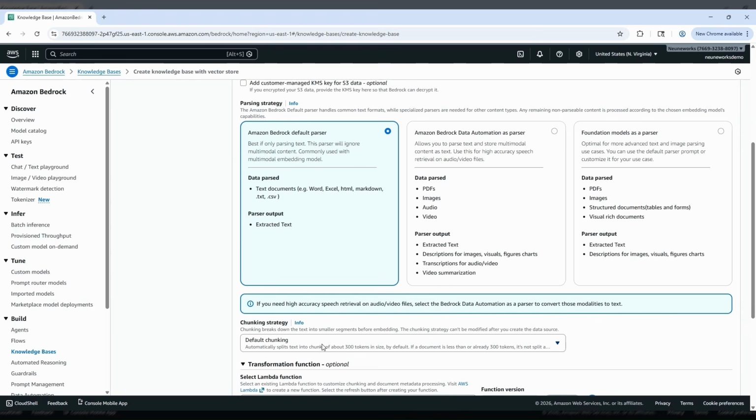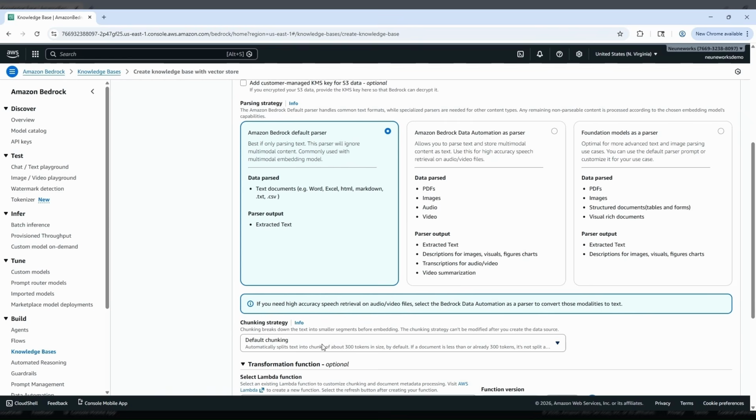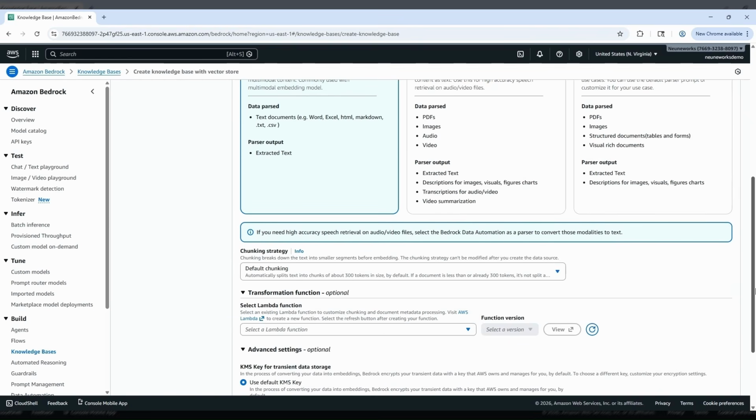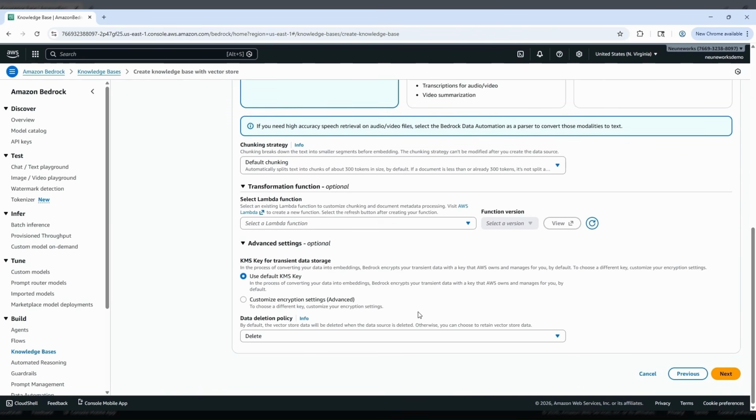In the chunking strategy, there are various chunking strategies. For now, we leave it as the default chunking strategy. In the transformation function, if we have any Lambda function that transforms our input data, then we can use it. For now, we don't have any Lambda function, so let's skip it. And in the advanced section, if we have any KMS-based encryption, then we can use that, or we can leave it as it is for now.